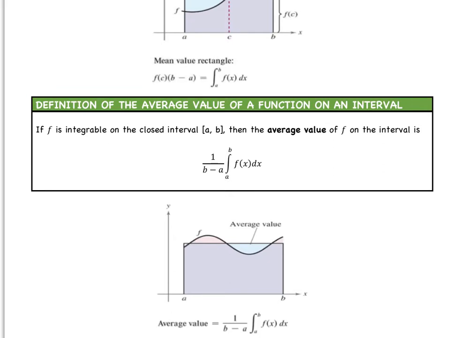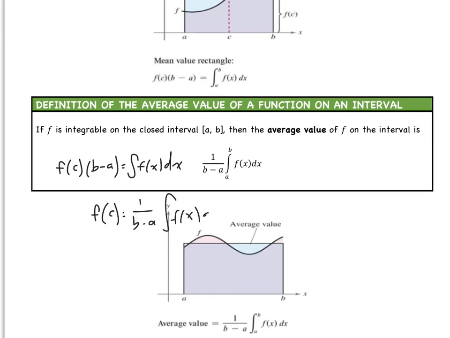Before, we had f of c times b minus a is equal to the integral of f of x dx. Now it's essentially saying that f of c is equal to 1 over b minus a times our integral. So that's our average value.